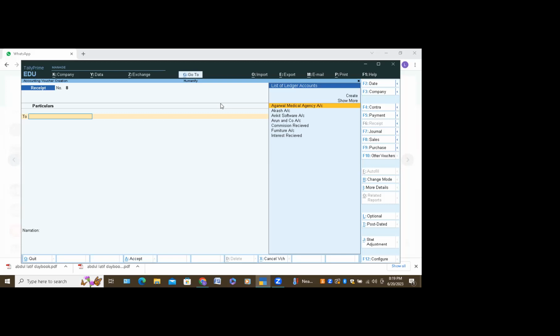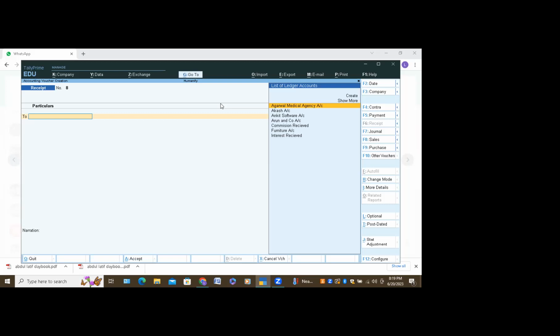Even if you are not showing this entry, the last column, whatever is there now, will show in the cash at bank. All these people are current liabilities. They are creditors. All these are creditors only. If you want to increase your debit, say current asset, these are all current liability.